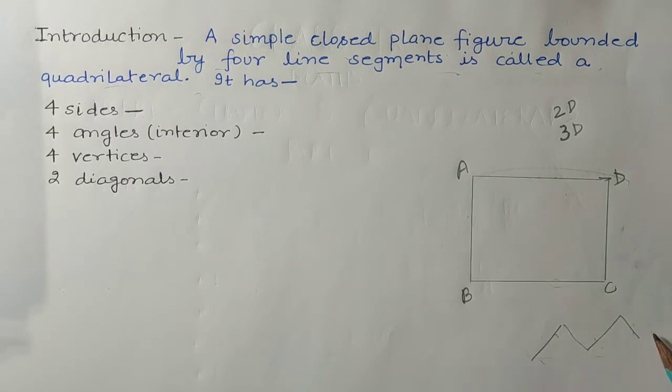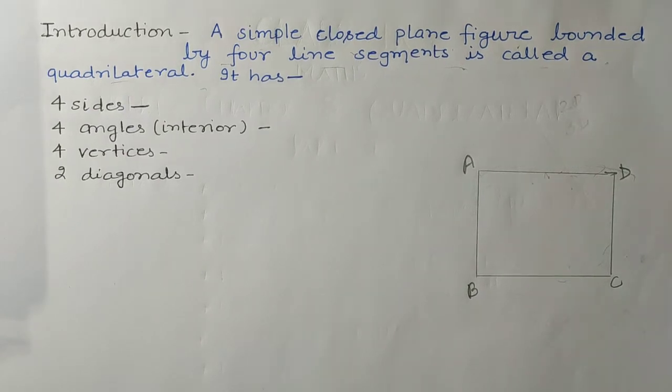This figure is made of four lines, but it is not bounded, it is not closed. So here the region enclosed by four line segments, and that figure should be plane, then this type of figure is known as a quadrilateral.